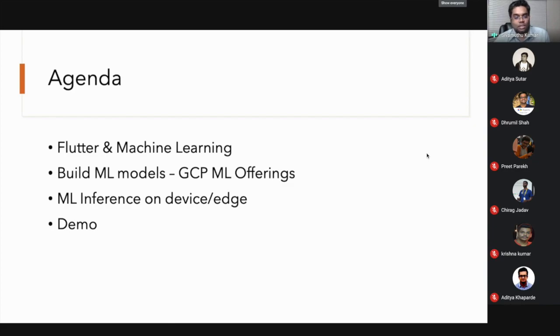The second thing is I'm going to show a couple of demos on Google Cloud Platform's machine learning offerings, like how to build machine learning models. And I'm also going to explain the concepts of how we can run machine learning inference on device and edge. I have used this machine learning inference for my IoT devices project.